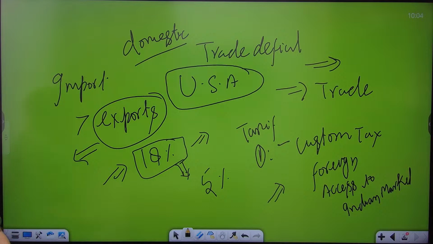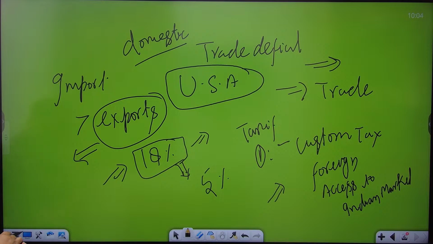So this is the main reason for the trade deficit with most of the countries: high customs duty.